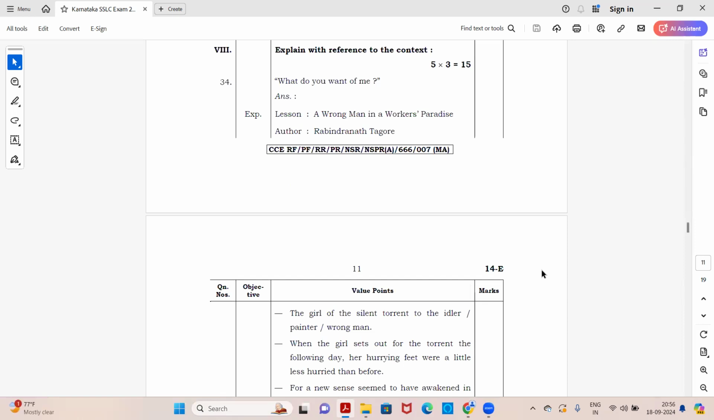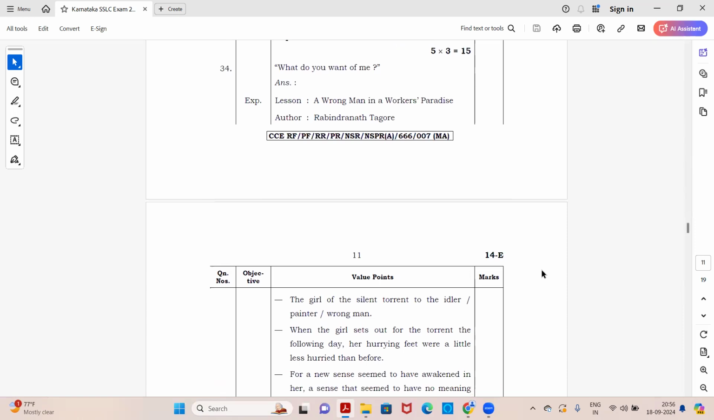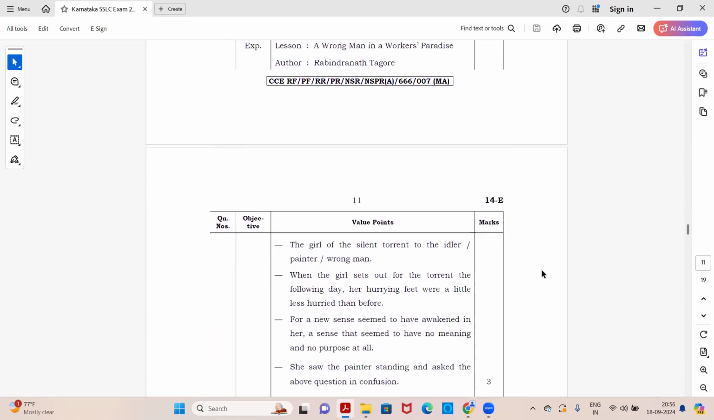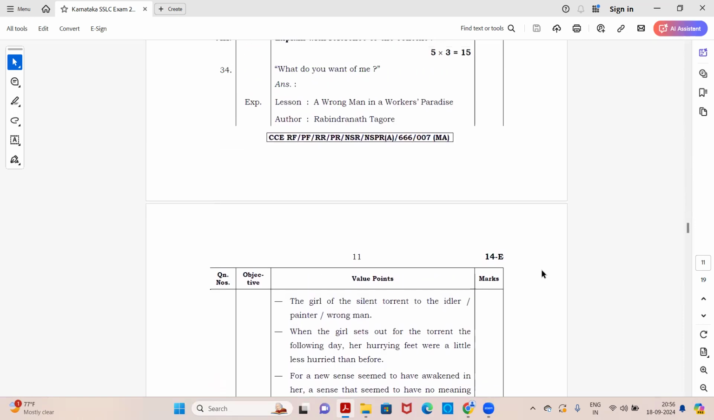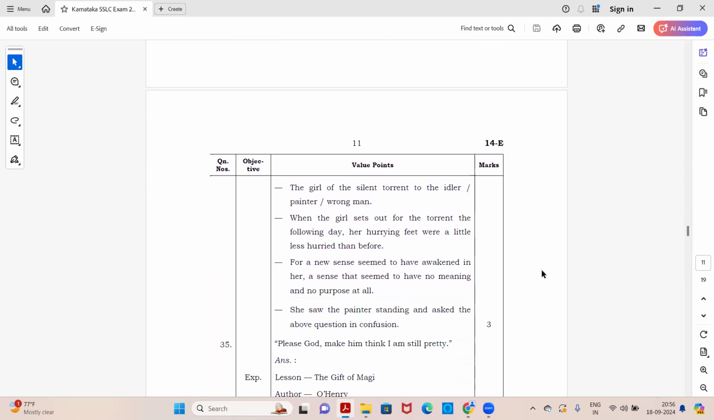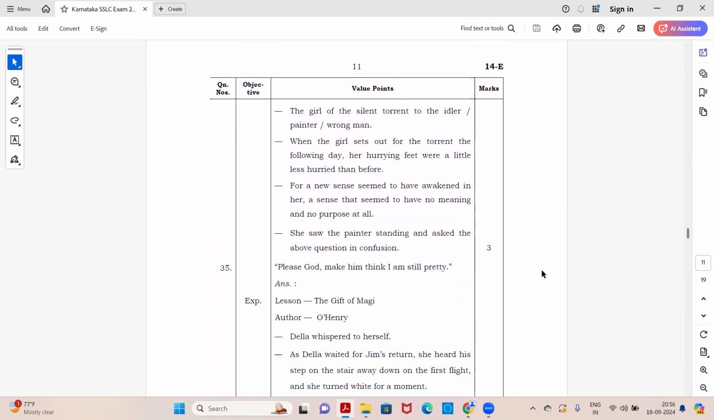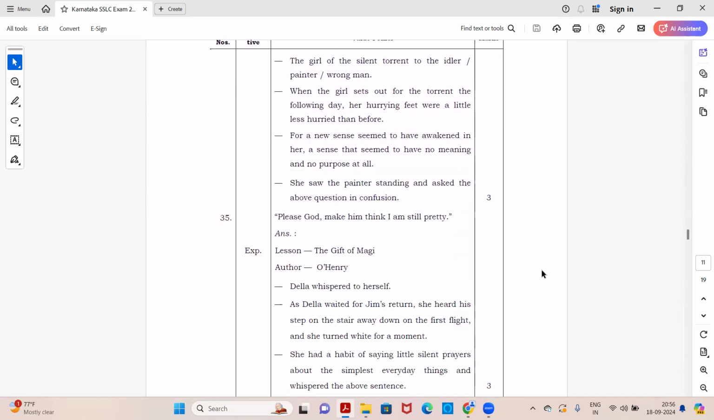First one, what do you want of me? So you need to mention the lesson's name, the author's name, and the context when it was said. So the lesson is A Wrong Man in Workers' Paradise. Author is Rabindranath Tagore. And the points, like what do you want of me? Who said this to whom should be written. So the points are given here. You can have a look.